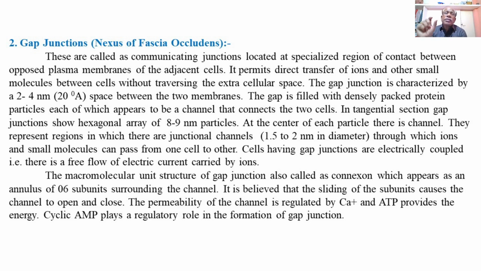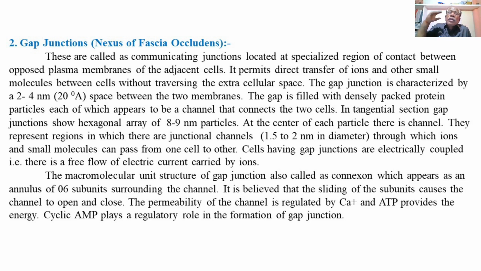So this space, or the gap of 2 to 4 nanometer between the two cells in the region of gap junction, is filled up with densely packed protein particles, and each of which appears to be a channel. Each particle has its separate channel, or passage, or cavity.